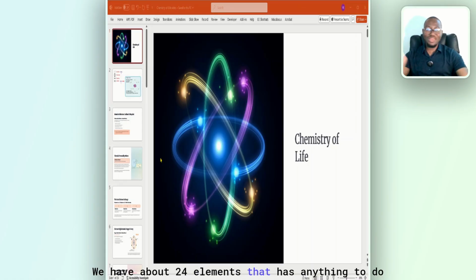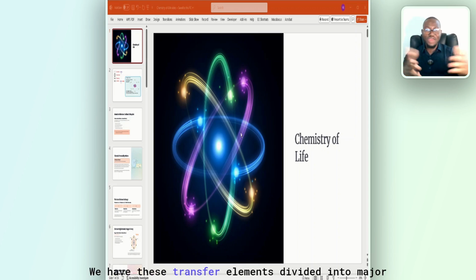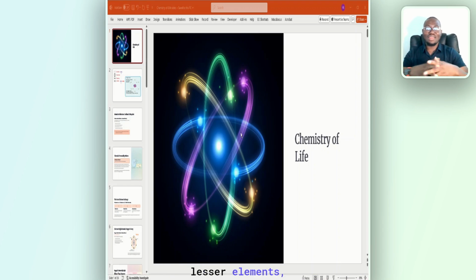We have about 24 elements that have anything to do with biology. These 24 elements are divided into major elements, lesser elements, and trace elements. Major elements like oxygen, carbon, hydrogen, nitrogen, calcium, and phosphorus. You need to learn these things.